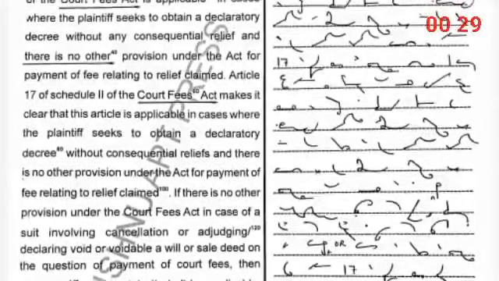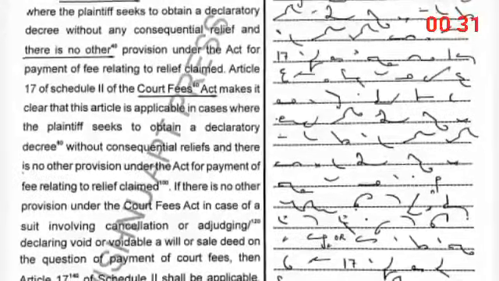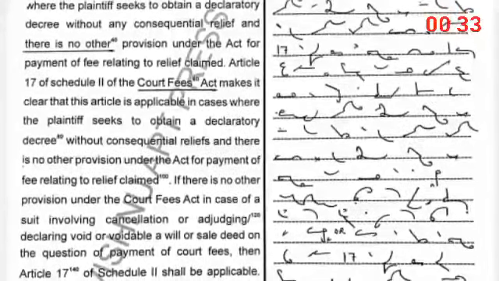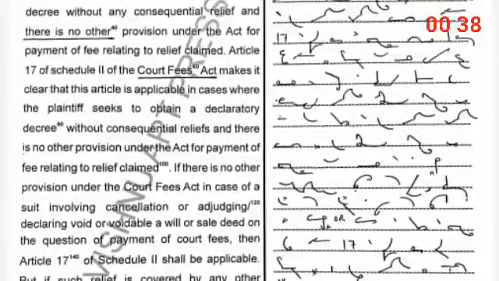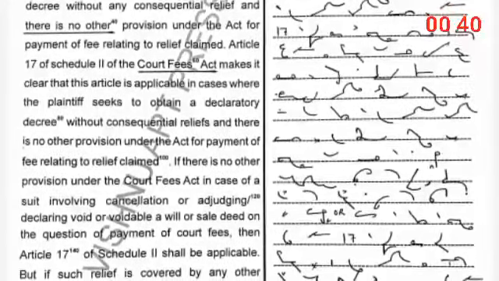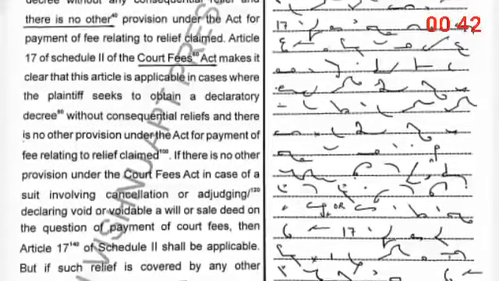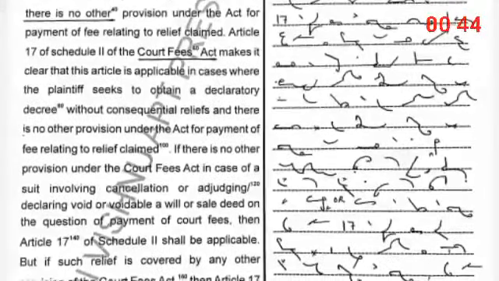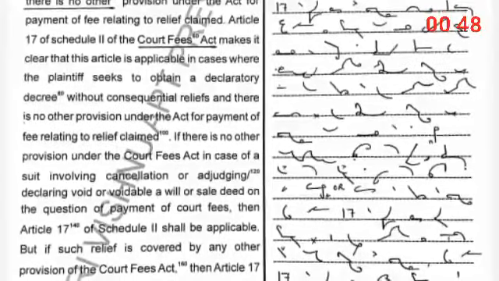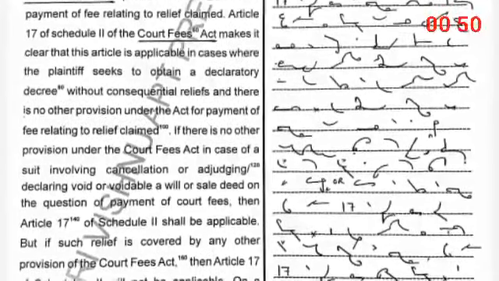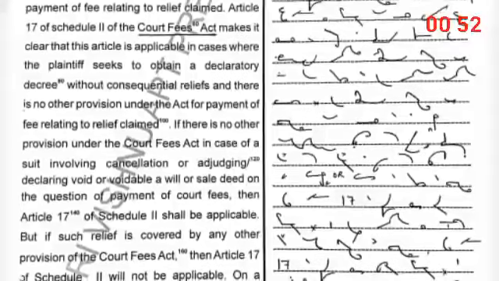Article 17 of Schedule 2nd of the Court Fees Act makes it clear that this article is applicable in cases where the plaintiff seeks to obtain a declaratory decree without consequential reliefs and there is no other provision under the Act for payment of fee relating to relief claimed.